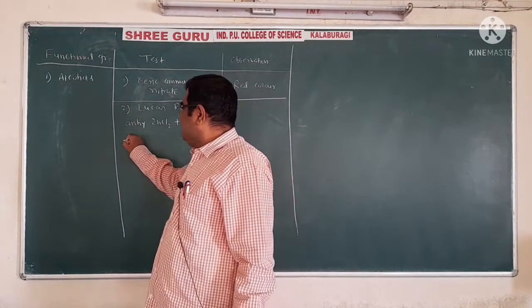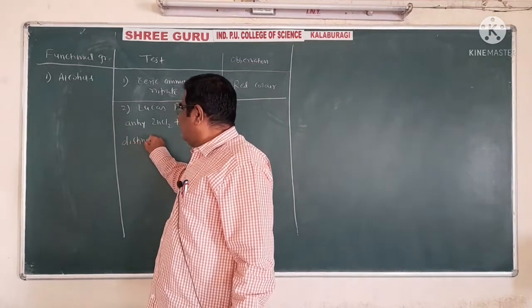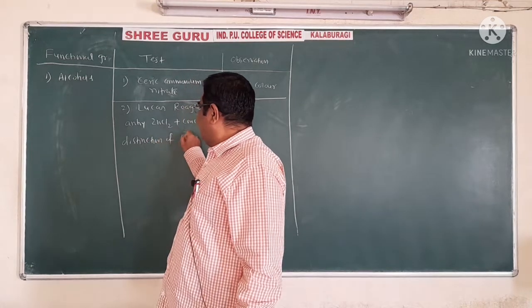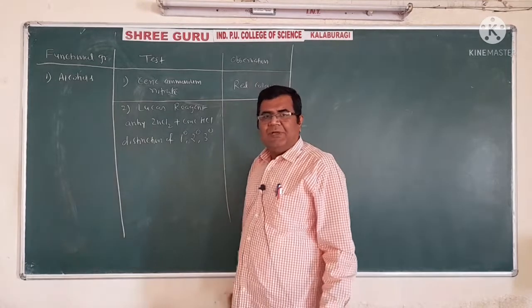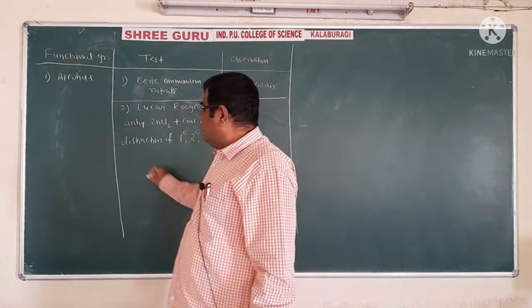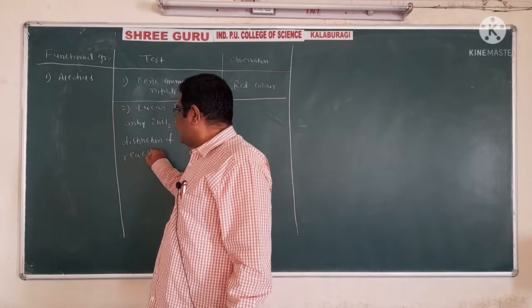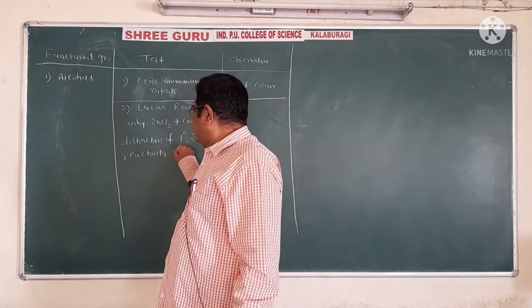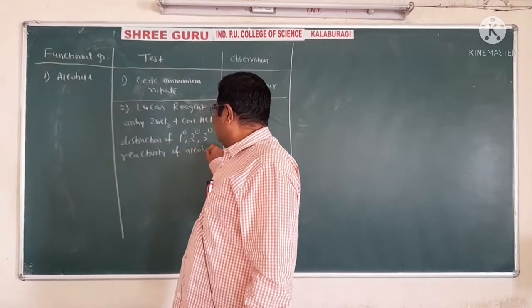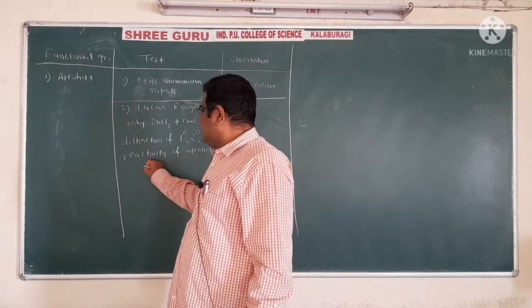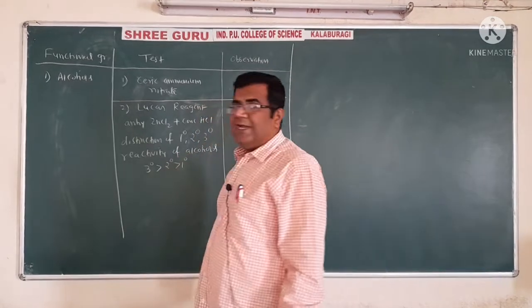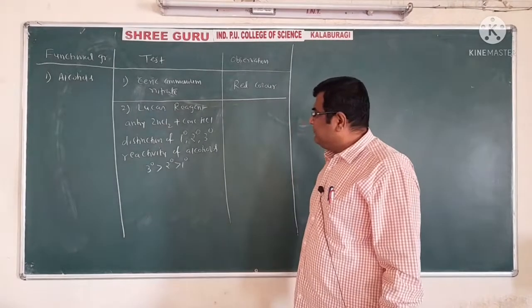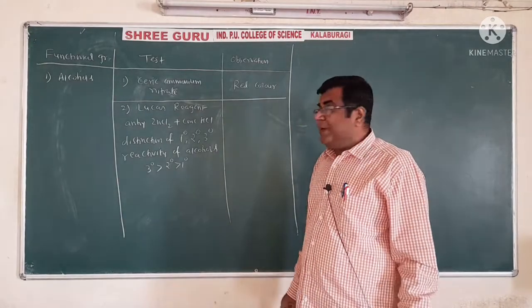So we can say that it is for distinction of primary, secondary, and tertiary alcohol. The reactivity of alcohols with Lucas reagent is: tertiary is more reactive and secondary is more reactive than the primary.